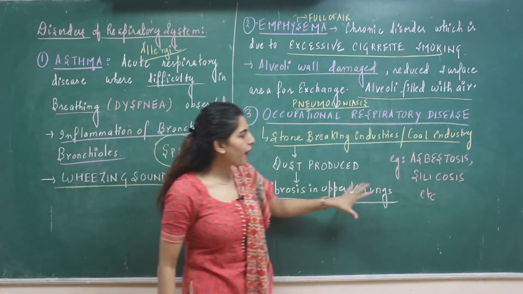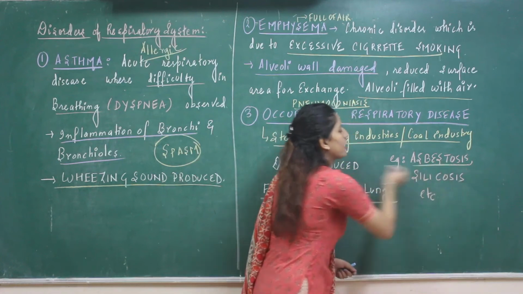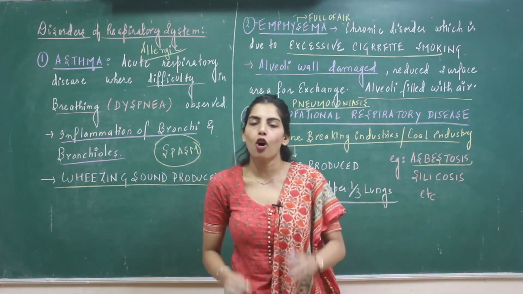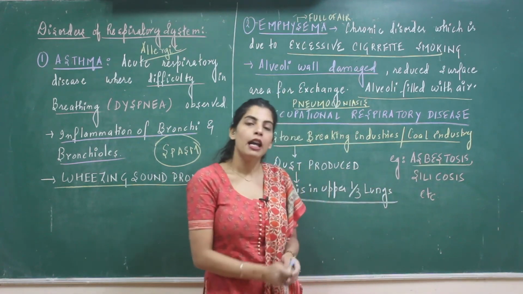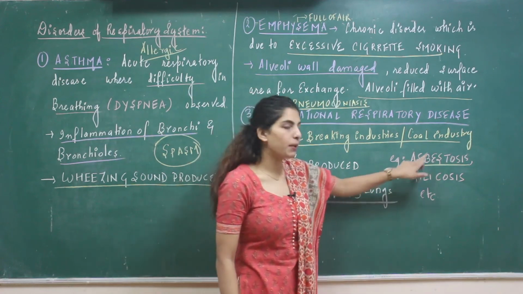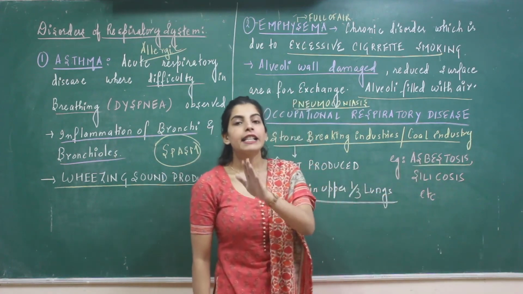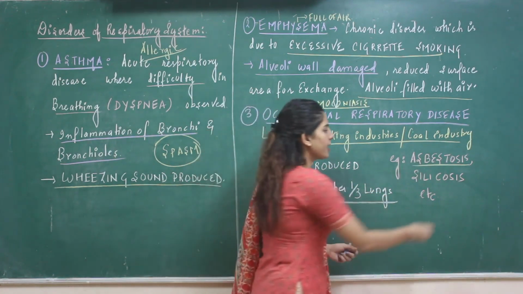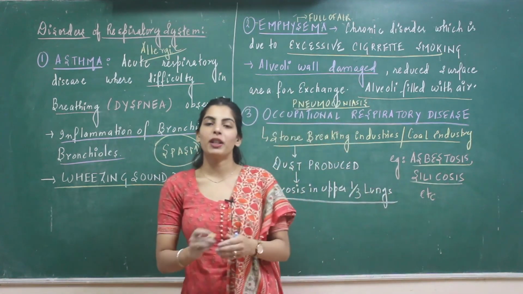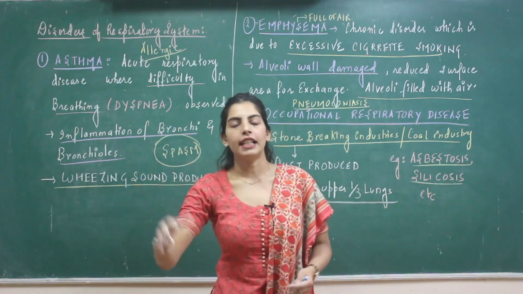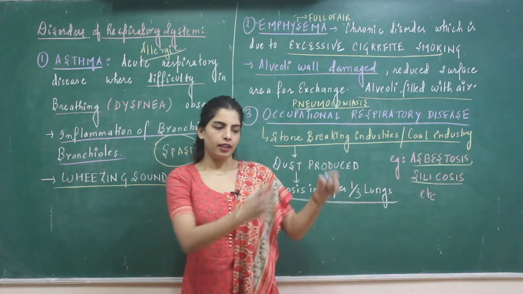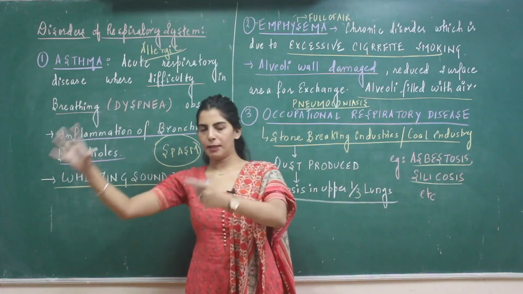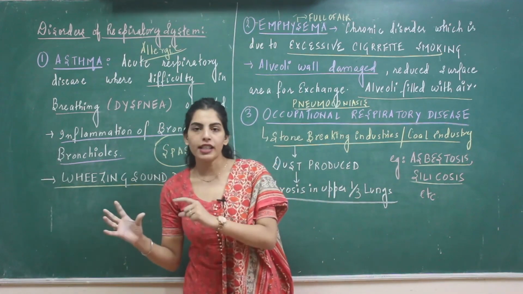So specifically if I say asbestosis, you should know that asbestosis is an occupational respiratory disease because of asbestos dust. When I say silicosis, it is specifically an occupational respiratory disease because of silica. So a specific chemical is related with the specific disorder's name.